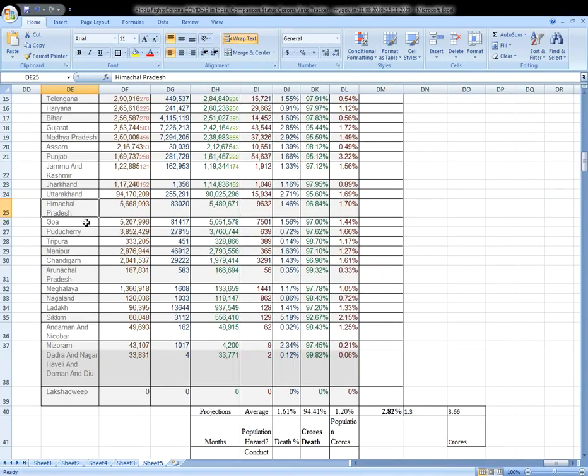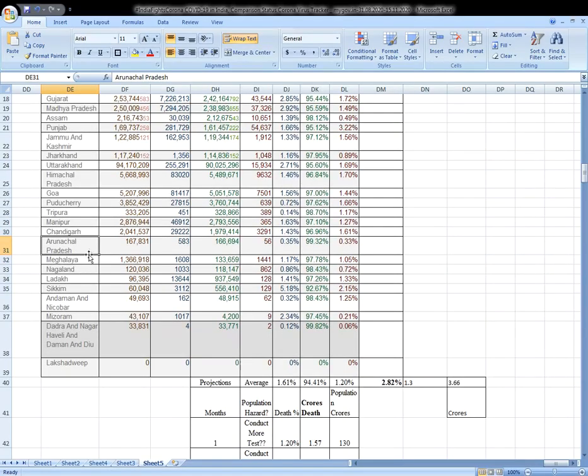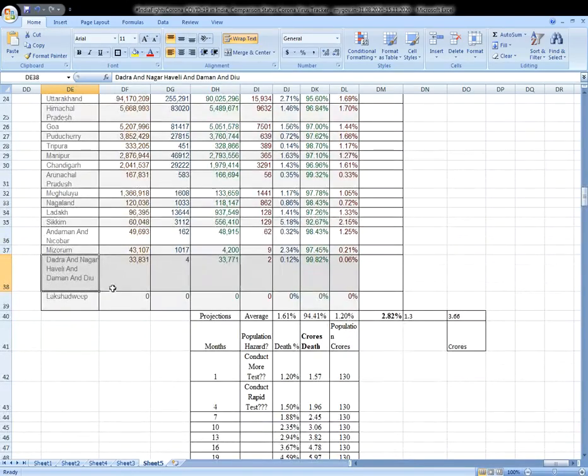Himachal Pradesh 5,668, Goa 5,207, Pondicherry 3,852, Tripura 333, Manipur 2.876 lakhs, Chandigarh 2.041 lakhs, Arunachal Pradesh 167, Meghalaya 1366, Nagaland 120, Ladakh 96, Sikkim 60, Andaman Nicobar 49, Mizoram 43, Dadra Nagar 33, and 0 in Lakshadweep.